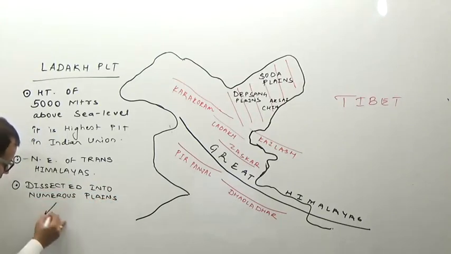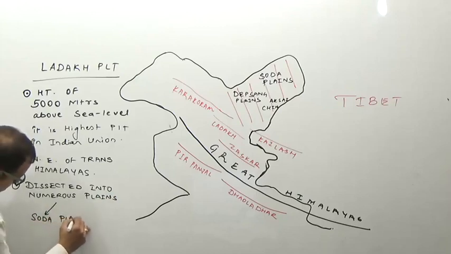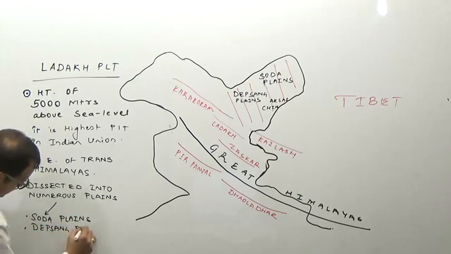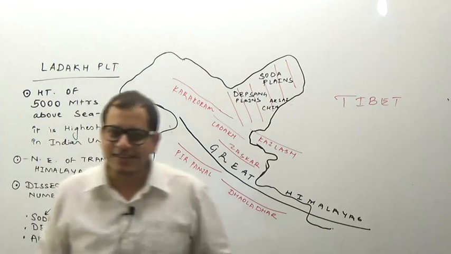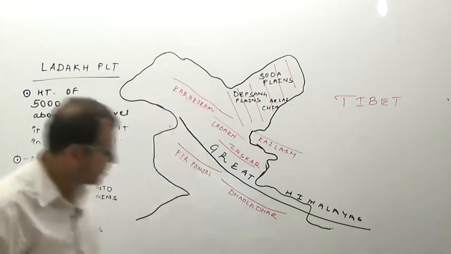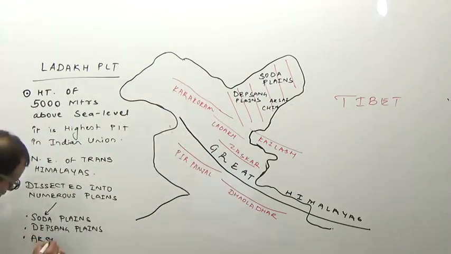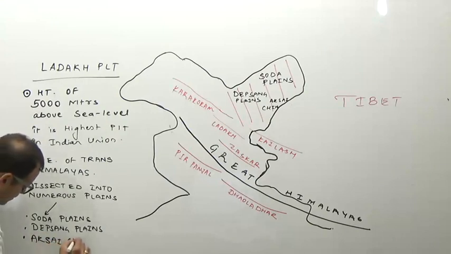such as Soda plains, Depsang plains, Aksai Chin. This Aksai Chin is illegally occupied by China. And lastly, the Lingi Tang region.